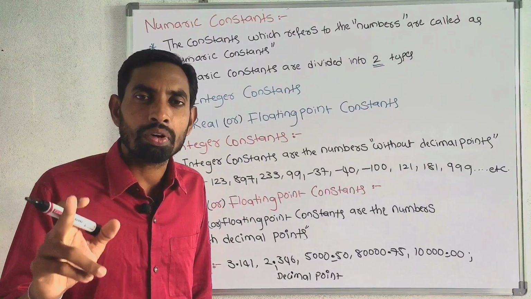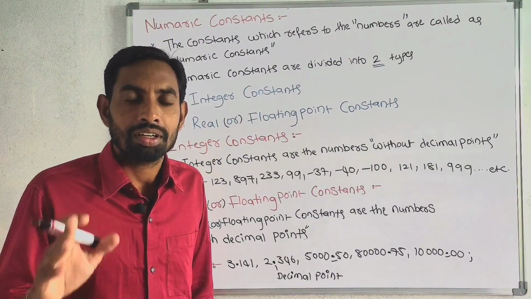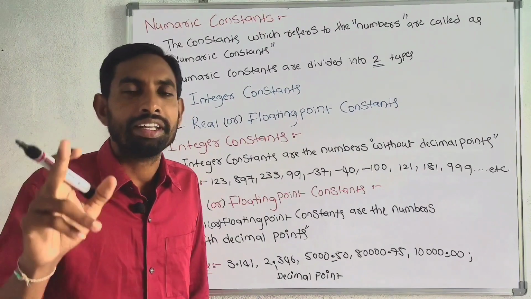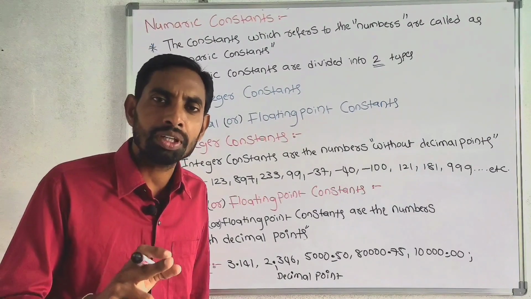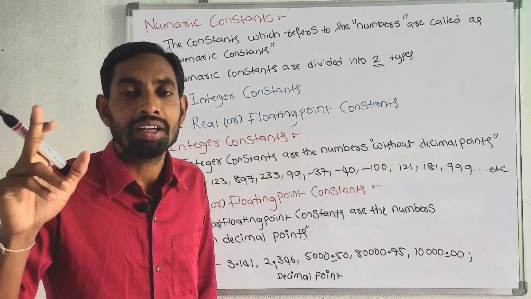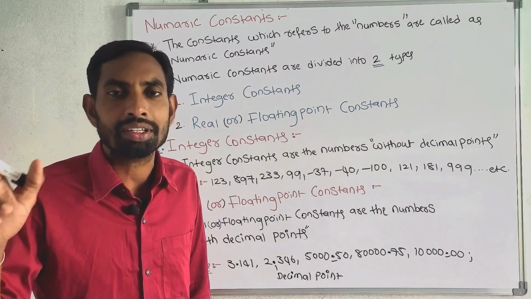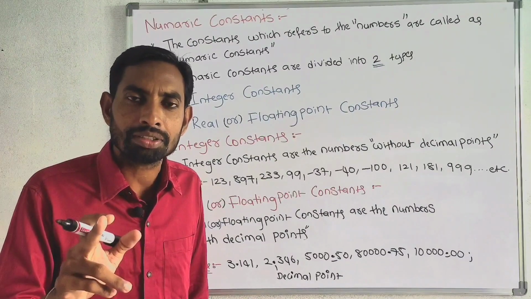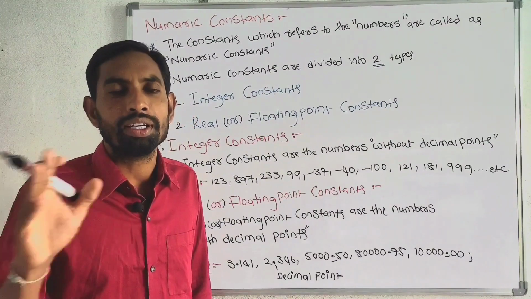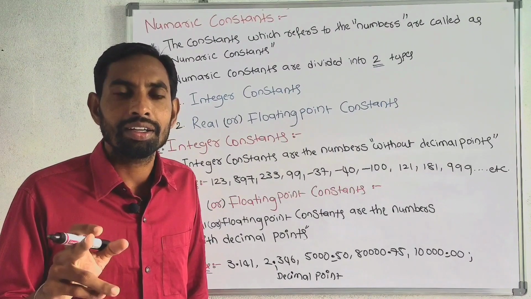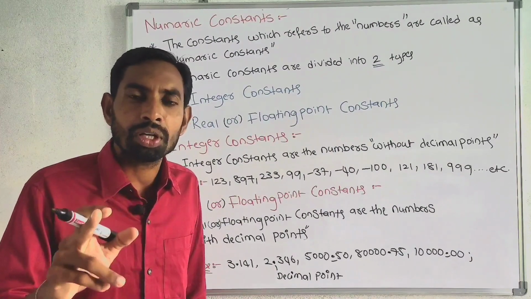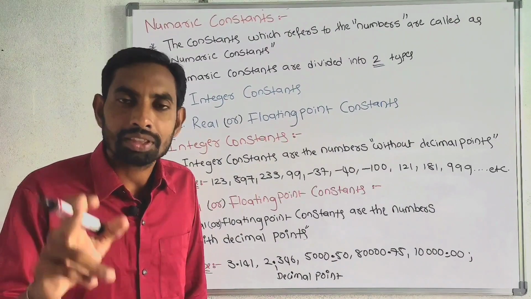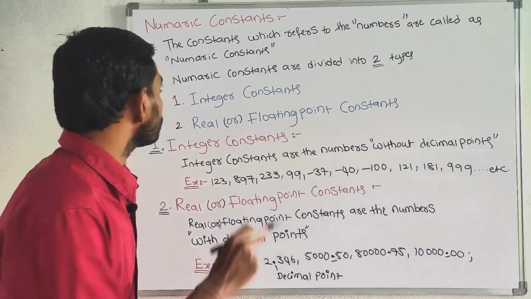Real or floating point constants are the numbers with decimal points. The difference between integer constants and real or floating point constants is integer constants can contain the numbers without decimal points, whereas real or floating point constants can contain the numbers with decimal points.